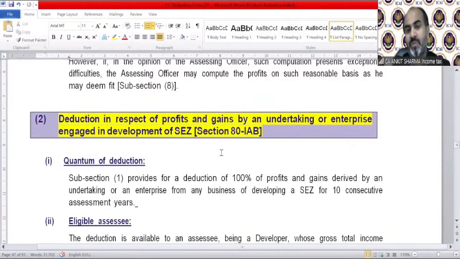Quantum of deduction. So now it's saying deduction in respect of profit and gains by an undertaking or enterprise engaged in development of asset. Subsection 1 provides for a deduction of 100% of profit. You can see that in all of the cases like section 80IA, 80IB, 80IC, 80I, etc., the deduction is almost in all cases 100%.